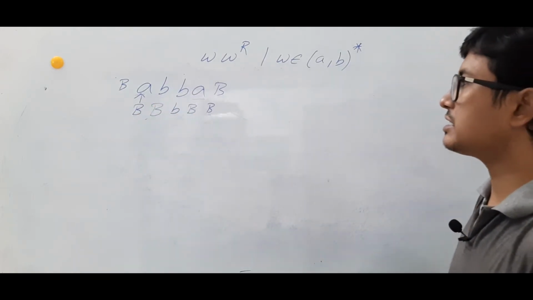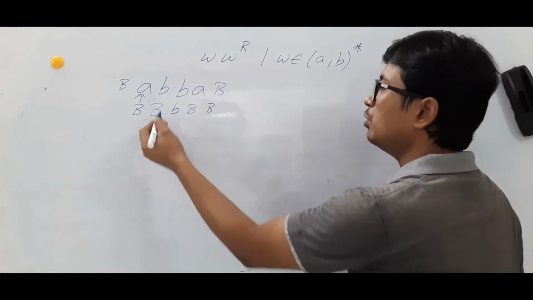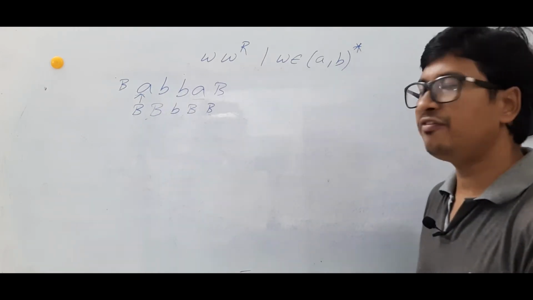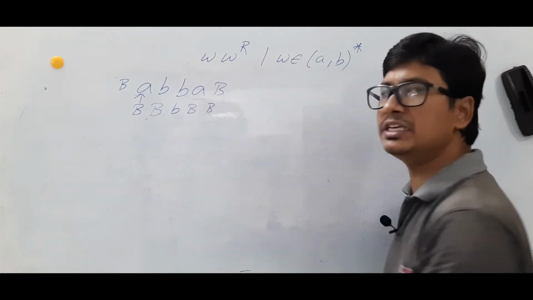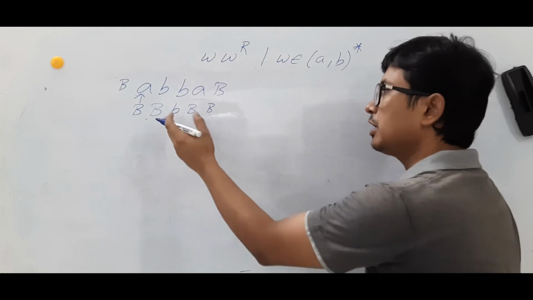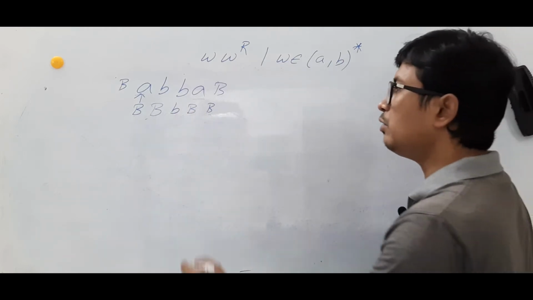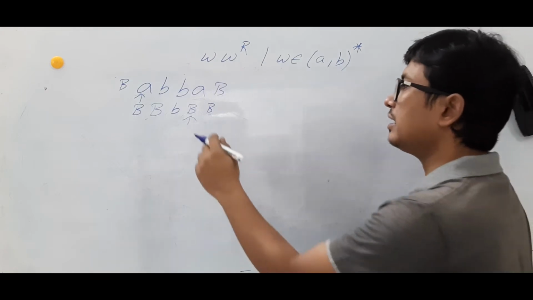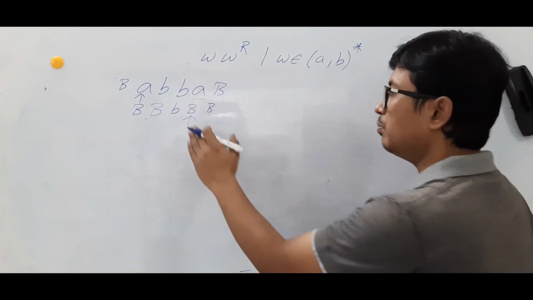Okay. I will make it as a blank and move to the right. If I find any number of B's or A's, I will make it as A's and B's respectively. Keep on moving to the right till I find a blank. If I find a blank, again make it as a blank, move to the left.